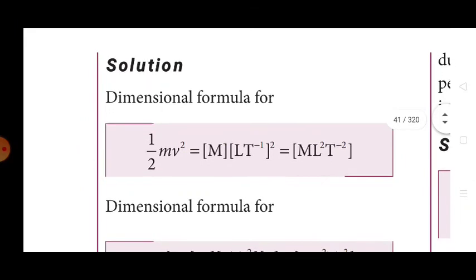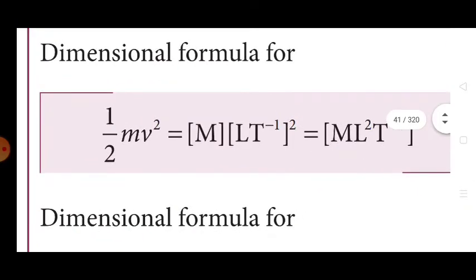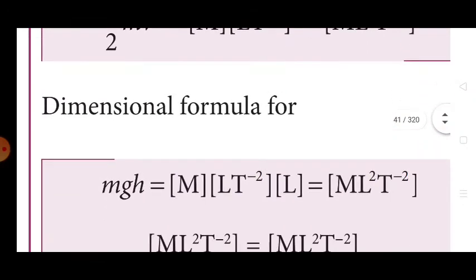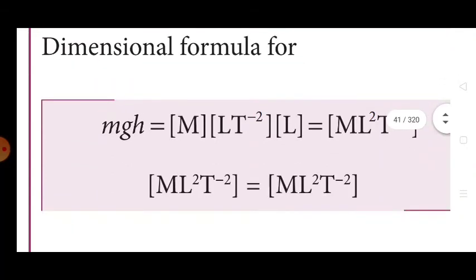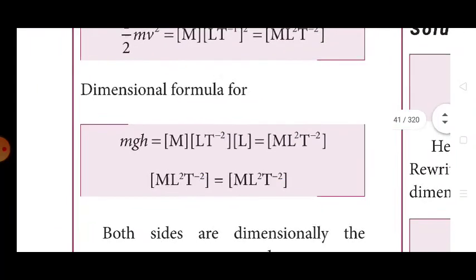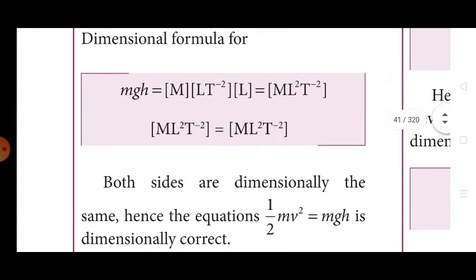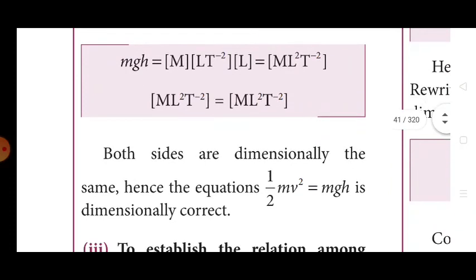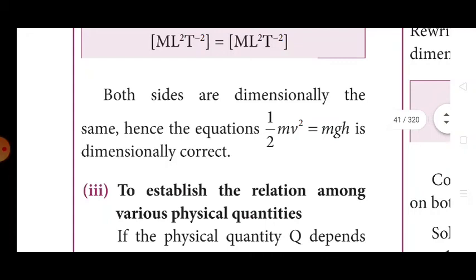Solution. Dimensional formula for (1/2) m v square: 1/2 is a dimensionless constant and is taken out. Small m for mass is written as capital M. Velocity is LT^-1, so squared it is M L^2 T^-2. Dimensional formula for mgh is M LT^-2 L, which is M L^2 T^-2. After simplification, both sides are equal. So left hand side is equal to right hand side. (1/2) m v square and mgh are both dimensionally the same. Hence the equation (1/2) m v square = mgh is dimensionally correct. And third, we follow the establishment. Third one.